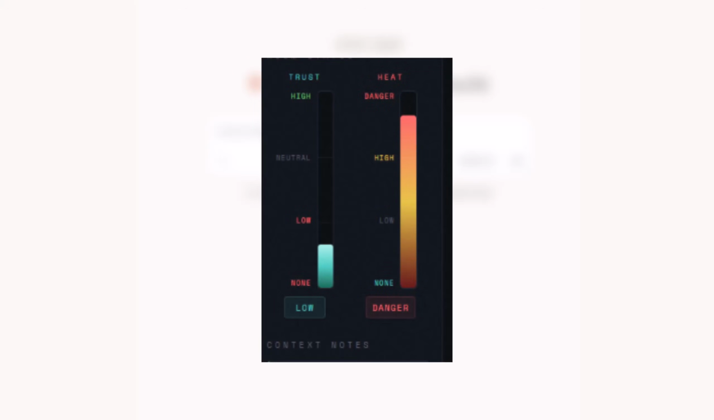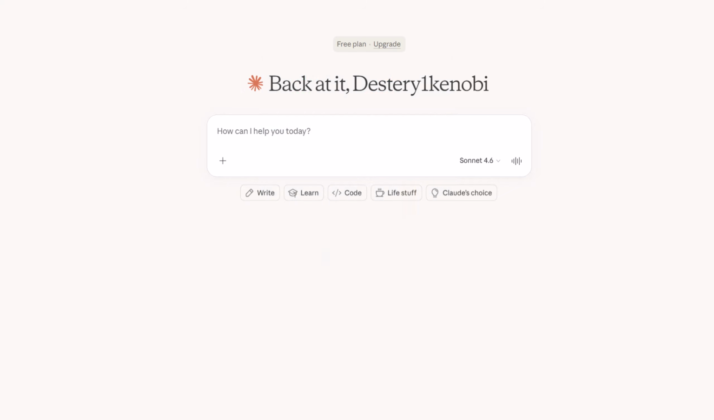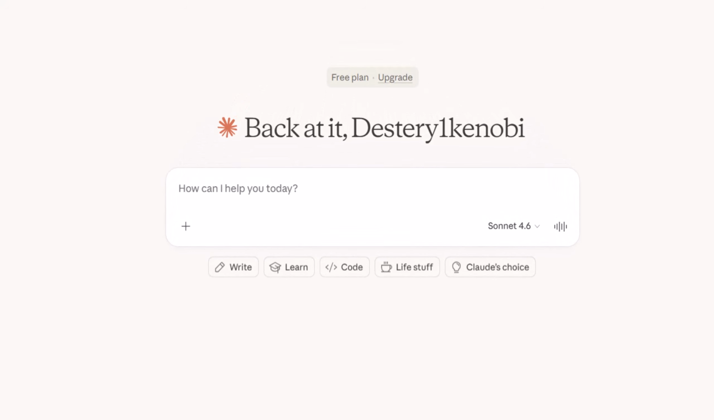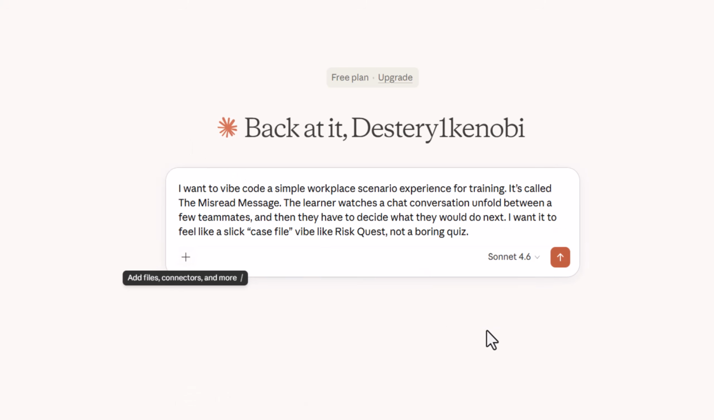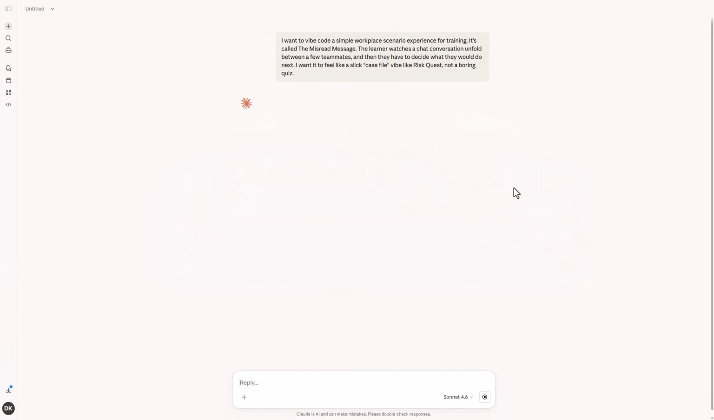One is trust, and that's how solid your relationship is with the individual that you're chatting with. The second one is what I'm going to call heat, and that is how close this is to escalating into something else that maybe doesn't go the direction you hope. Let me grab this first prompt and we'll drop it in. Let's get started and see what Claude gives us.